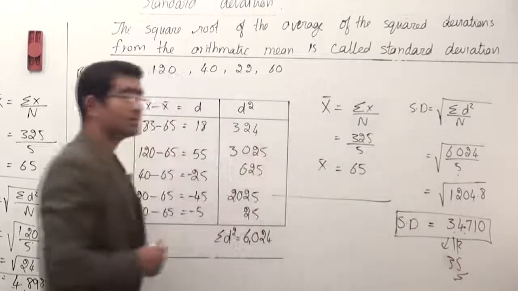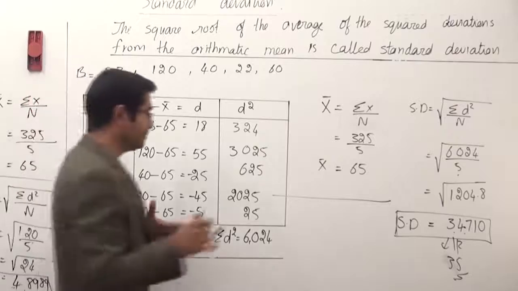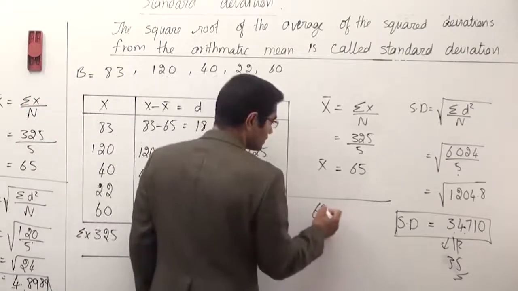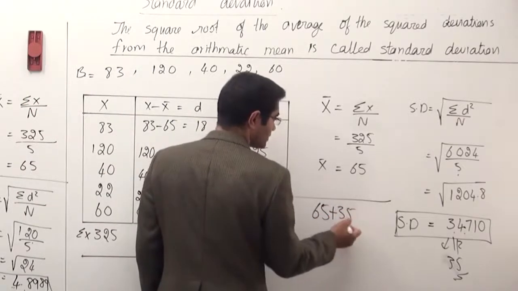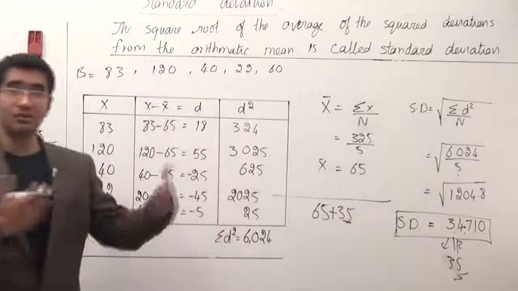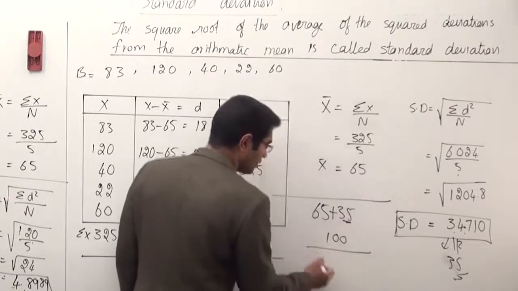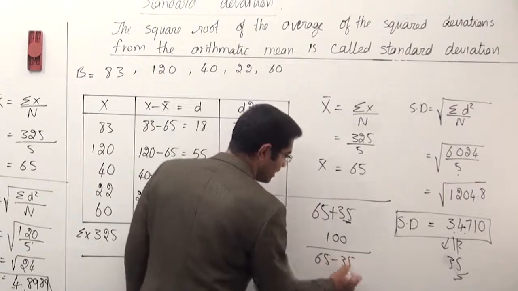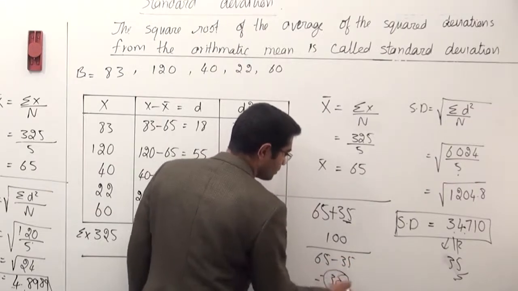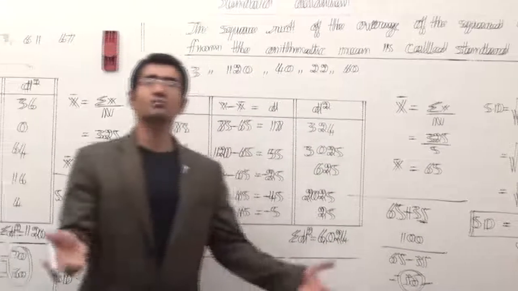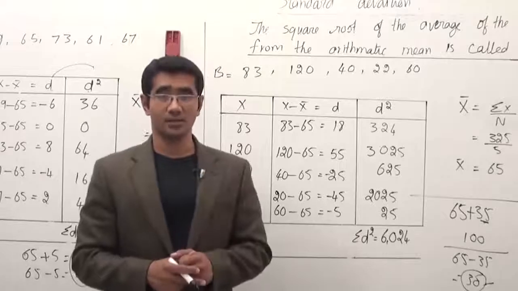It means what we understand about player B is this: he may score 65 plus 35, because his deviation is like 35 from the mean. So he may score like 100 runs, possibly, or he may score 65 minus 35. Maybe he can score 30. Now, what if he scores 30? I will lose the match. Not the right player to send at that time.